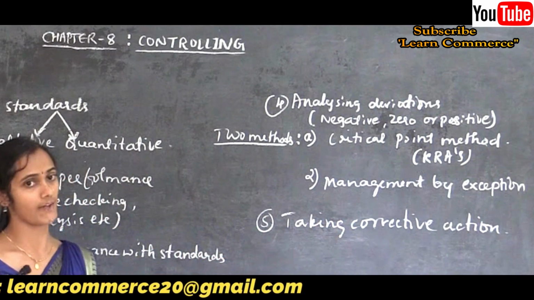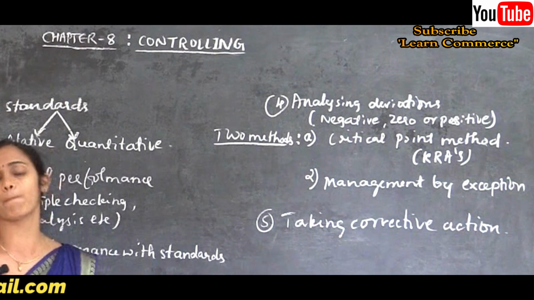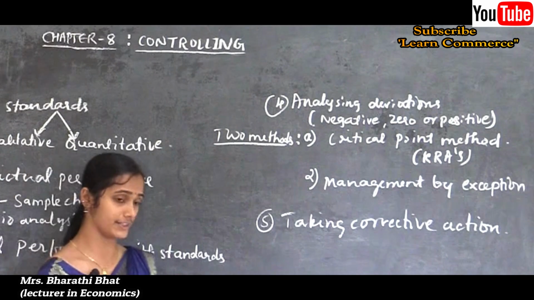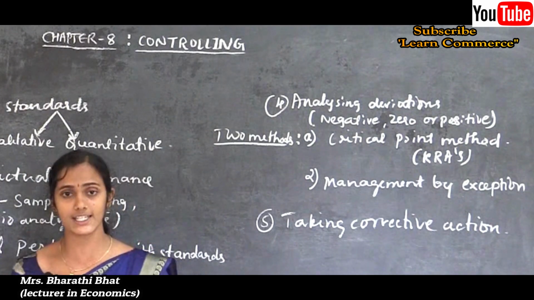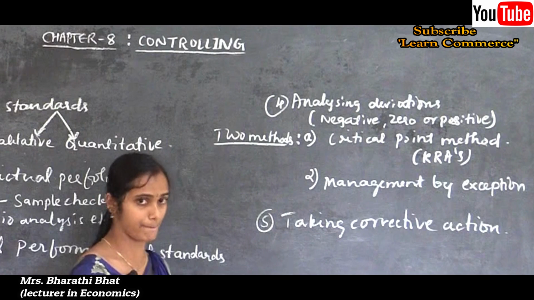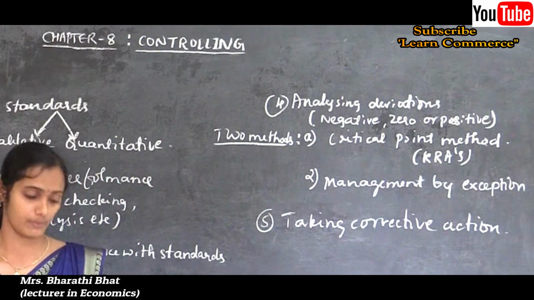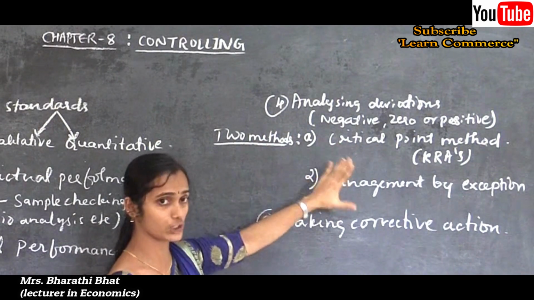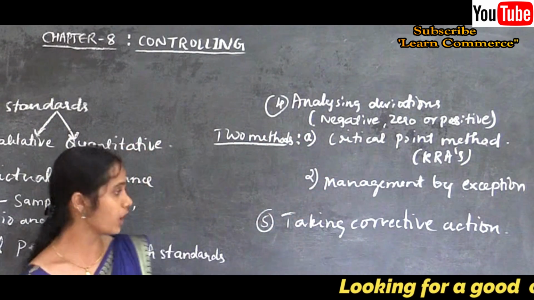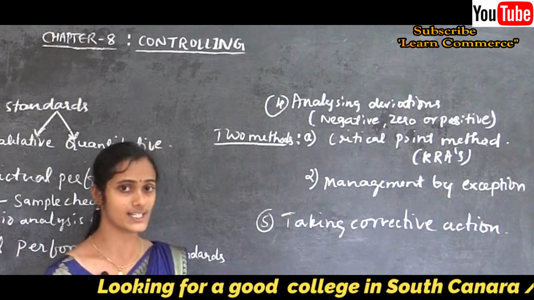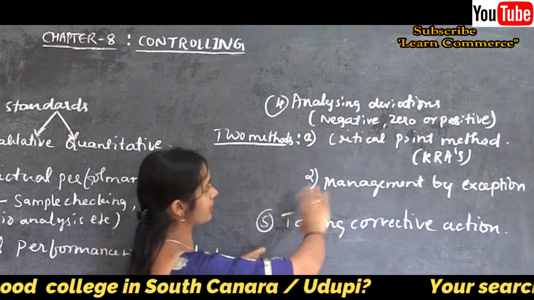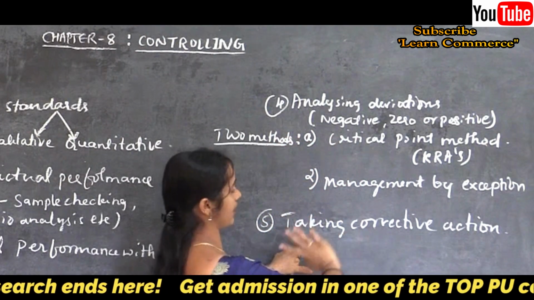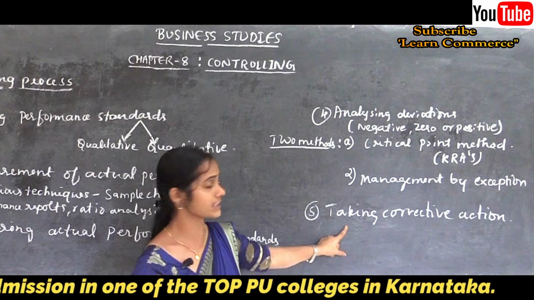To take corrective action, management must find out the deviation correctly, and find out the causes or reasons why that deviation happened. After clearly analyzing why that deviation occurred in the workplace and what the reasons for such deviations are, and after measuring the activities of performance clearly, only then can they take corrective action regarding such a deviation.